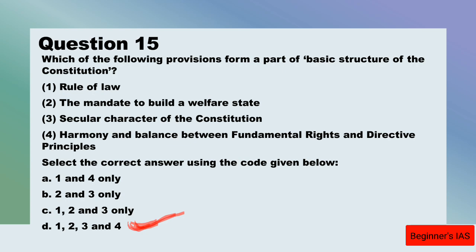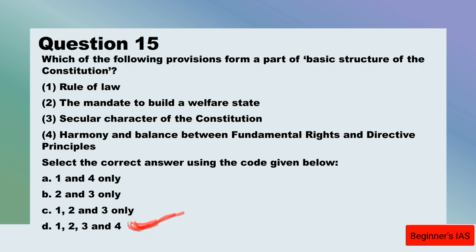So let us see: supremacy of the Constitution, sovereign democratic republic, secular, federal character, unity and integrity, welfare state, judicial review, freedom and dignity, parliamentary system, rule of law, principles of equality, free and fair elections, independence of judiciary. Here, a lot of lists are given, so I have mentioned only a few due to the time constraint.